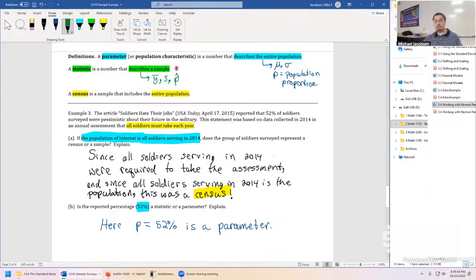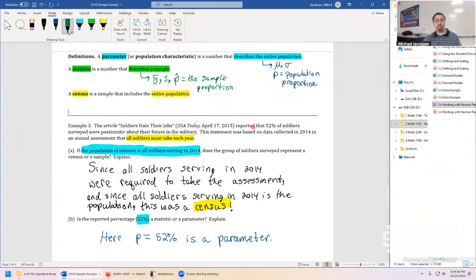The statistic would have been called P hat. This is the sample proportion. And just like we've been hinting at in the notes all along, including day one, first week of the course, it is true that P is approximately equal to P hat, but this isn't good enough for us. The course just goes on to week 15 because our task now is to say, what is the reliability of that estimate? What is the margin of error? What kind of confidence interval can we give for plausible values of the unknown P?